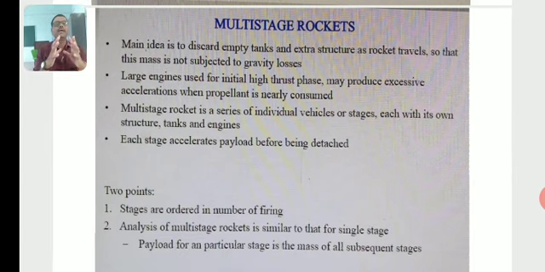But the multi-stage rocket, which consists of three stages, has all three stages undergoing the same process as a single-stage rocket. That is the difference between a multi-stage rocket and a single-stage rocket.